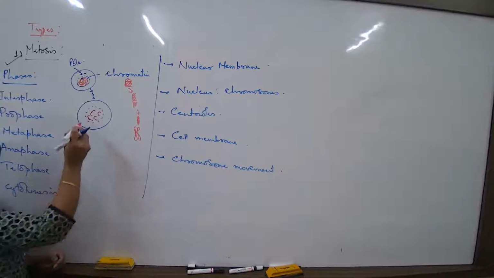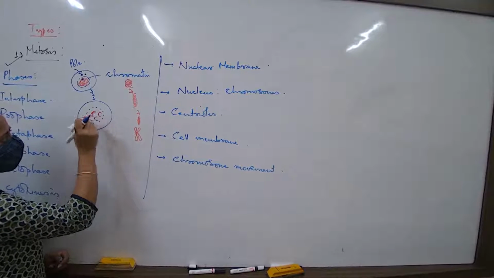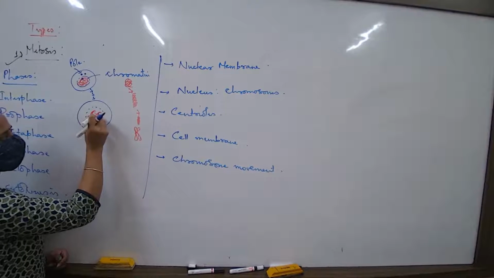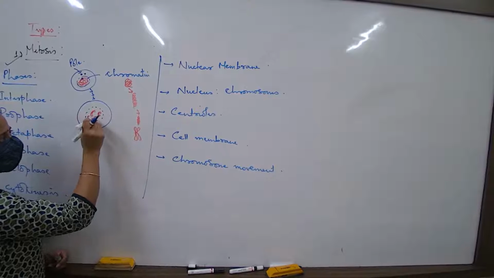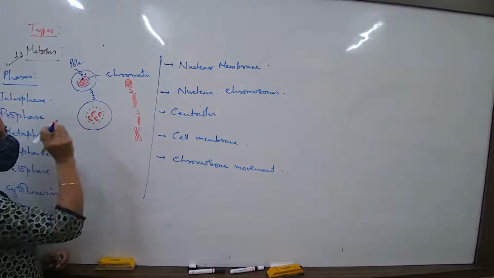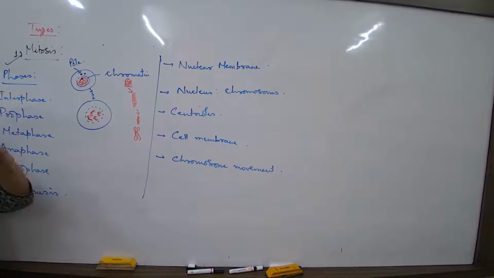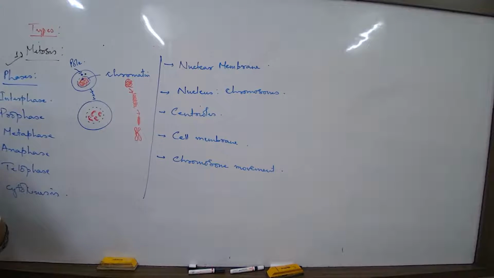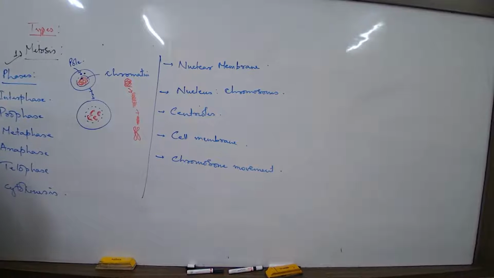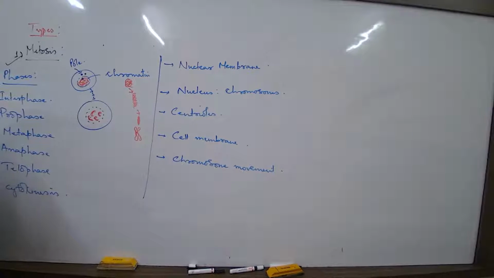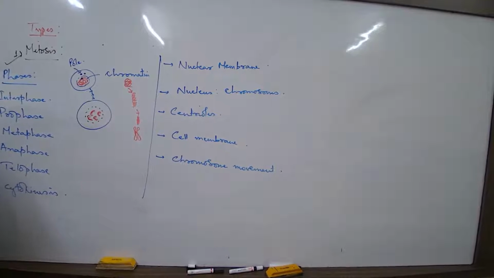We draw the duplication of chromosome this way. In the early prophase stage, first the chromosome becomes thick, and gradually within the prophase stage itself the duplication is also done.